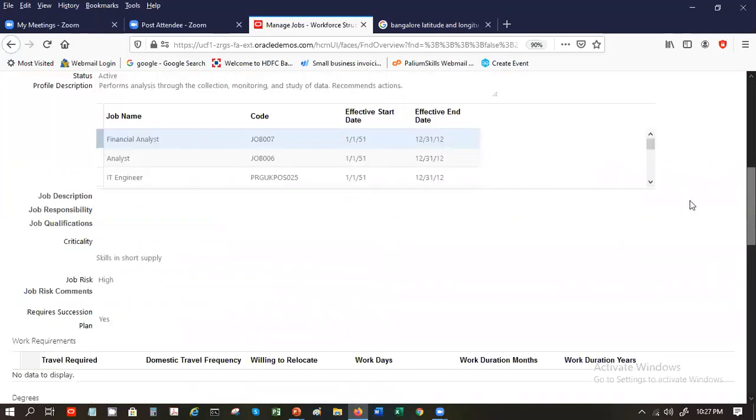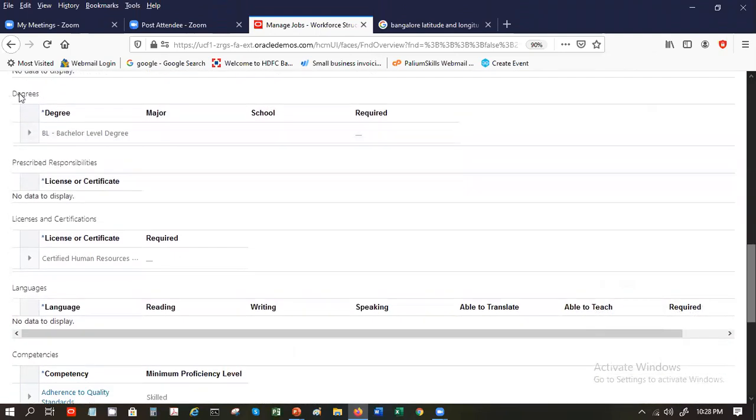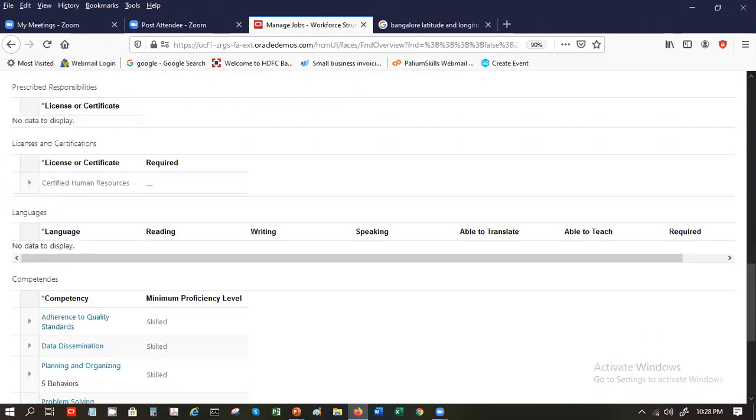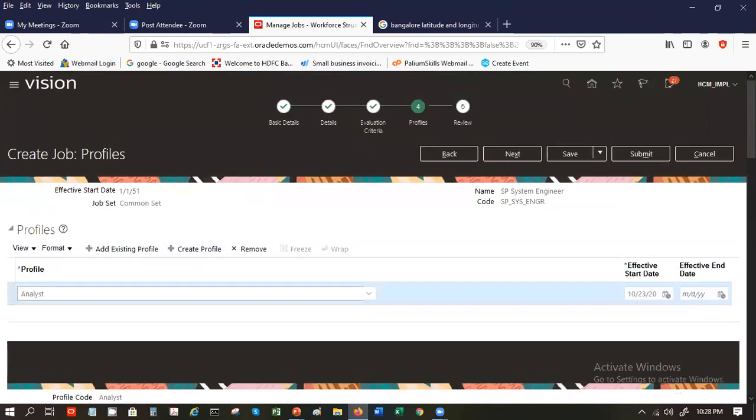So you have what the job names are, what the job description is, what skills are required, is there a job risk, travel requirements, any degrees required, responsibilities, licenses and certifications, languages, competencies. So that comes under profiles. Exactly. If you want, you can create a new profile also, and then you will be able to see it. And then you can have all those definitions entered over here.